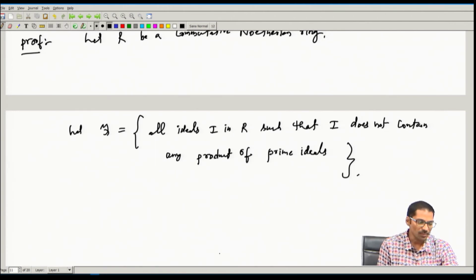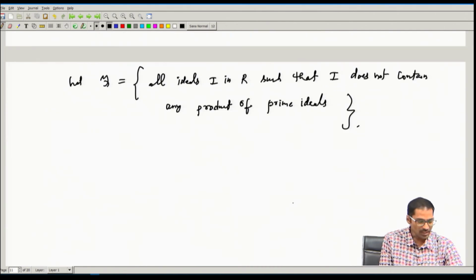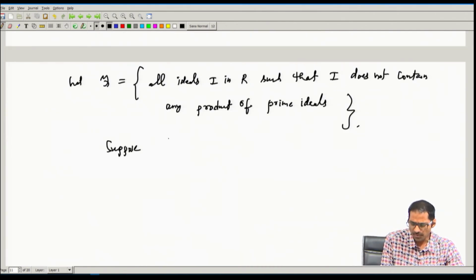So let us look at this family F. We want to show that this family F is empty. Suppose F is non-empty.